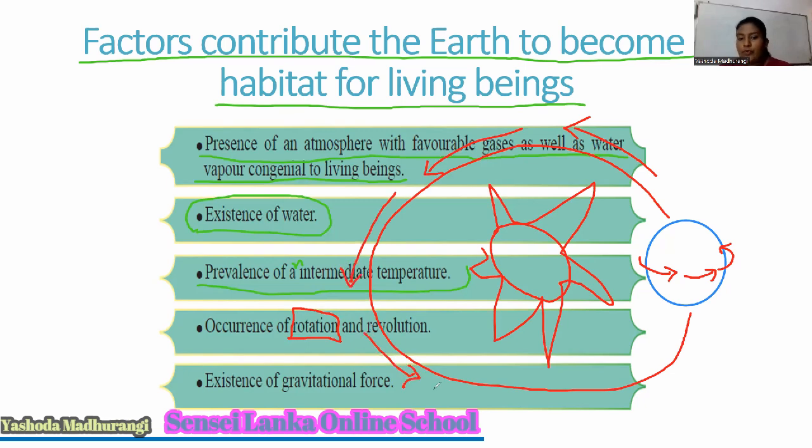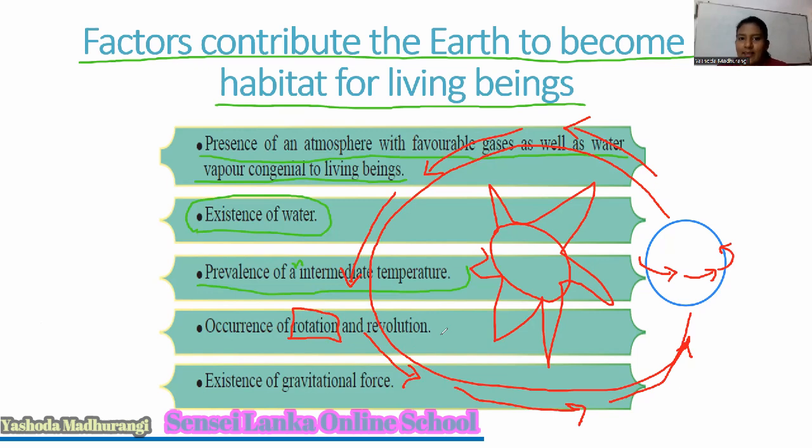There is a road for them. Through this road, we are moving. So, while spinning around its own axis, planets are moving around the sun. That process is called the revolution. So, occurrence of rotation and revolution is very good for living beings.